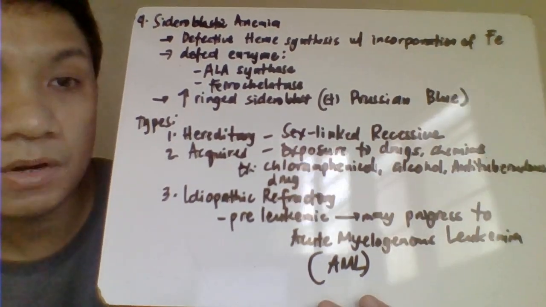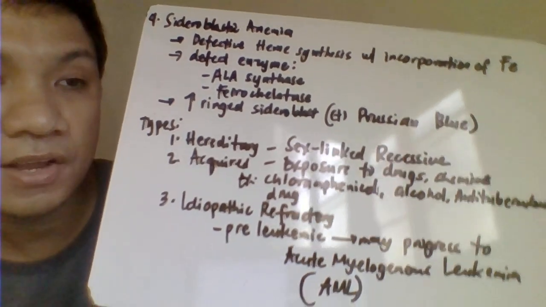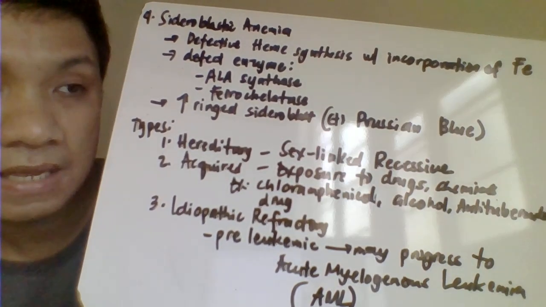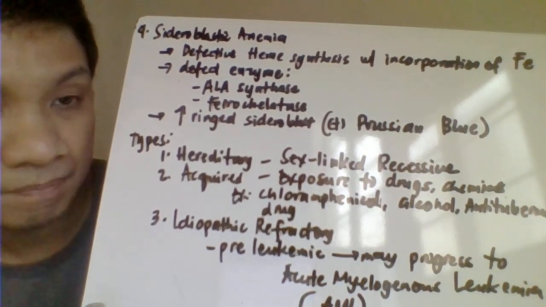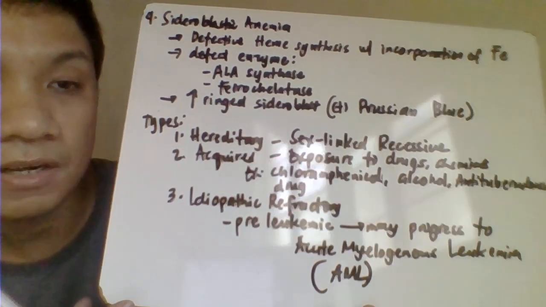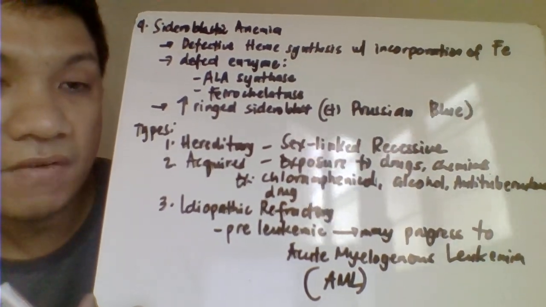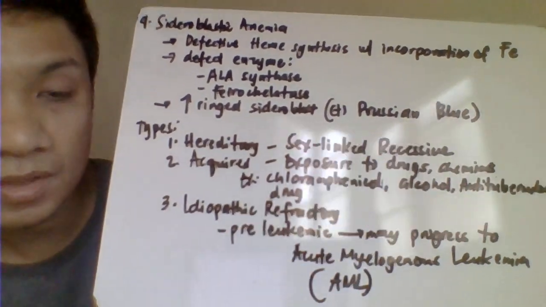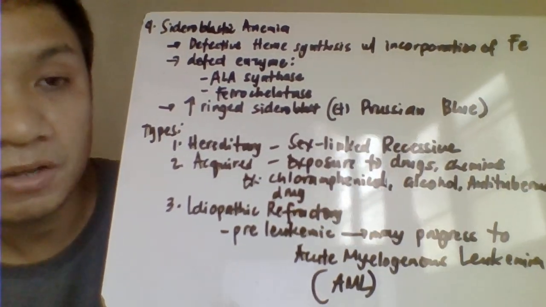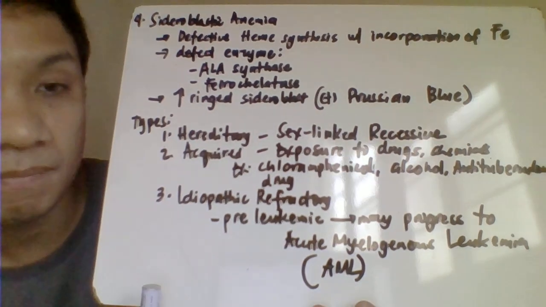And therefore, pag sideroblastic anemia, you have much of the iron in your plasma pero hindi sila na-incorporate sa ating protoporphyrin ring. And therefore, what you have in peripheral blood is the presence of your ring sideroblasts. That could be identified here by our Prussian blue stain, which is a stain for iron granules. That could be eventually found here in our sideroblasts.